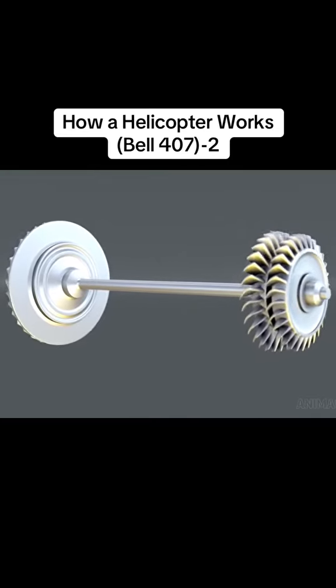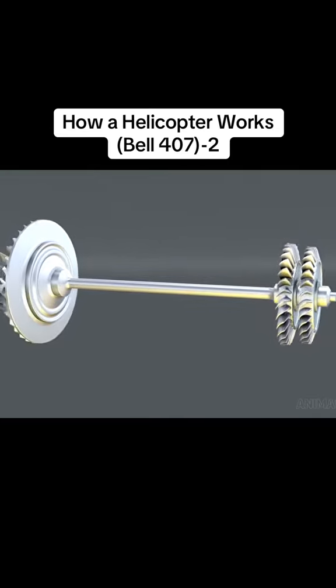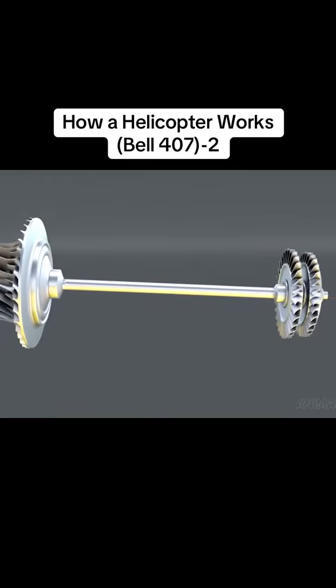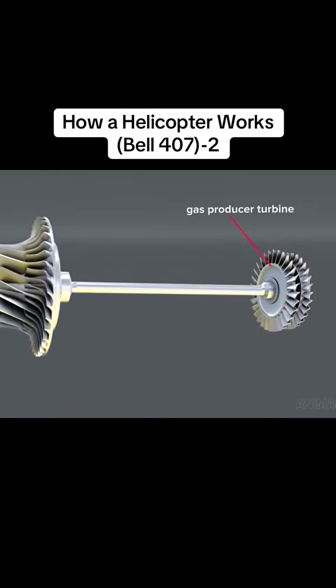The first two turbine stages are connected to a shaft which drives the forward air intake process. This is called the gas producer turbine.